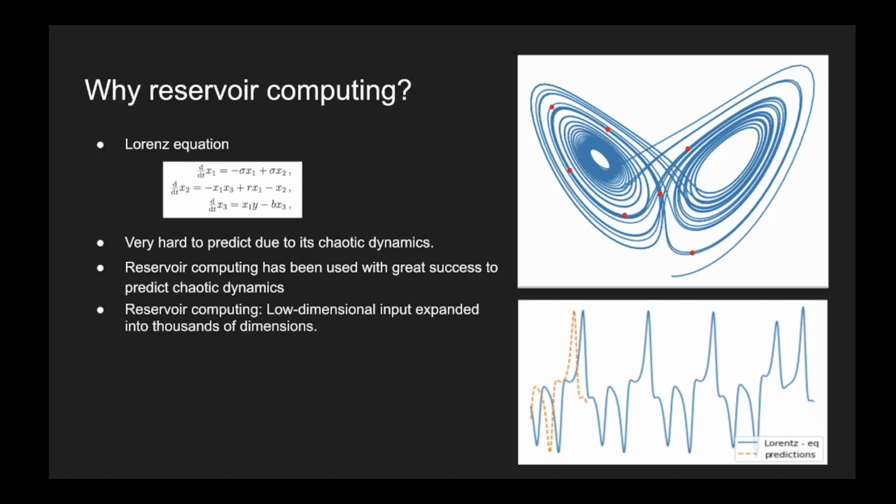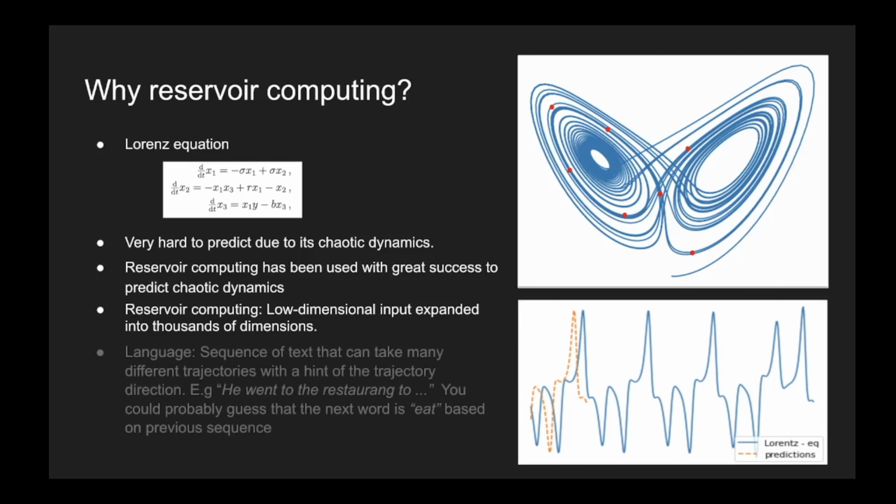The essence of reservoir computing is to take a low-dimensional input and expand it into many, often thousands or tens of thousands of dimensions. This high-dimensional encoding can then be easily decoded by a linear layer to produce accurate predictions.